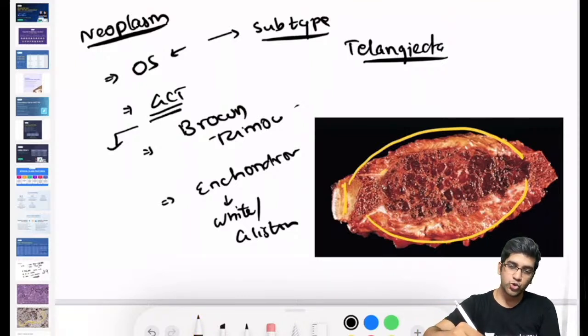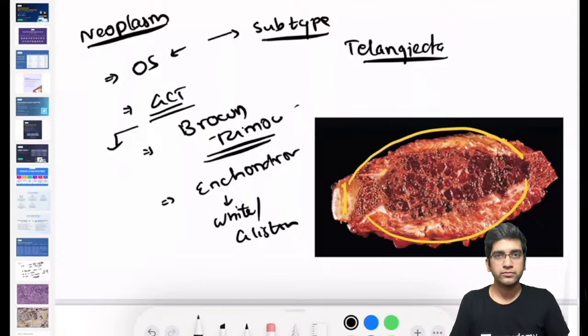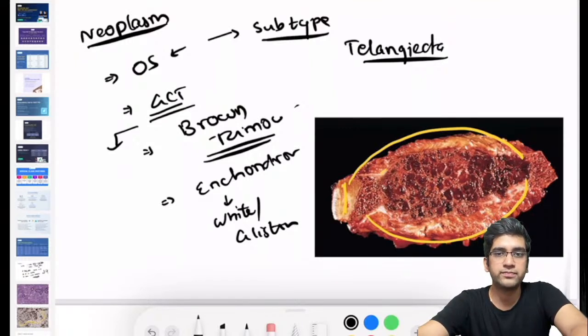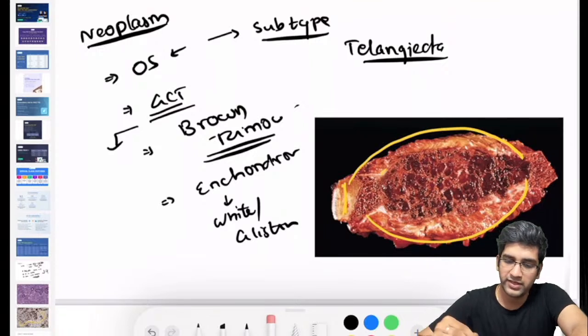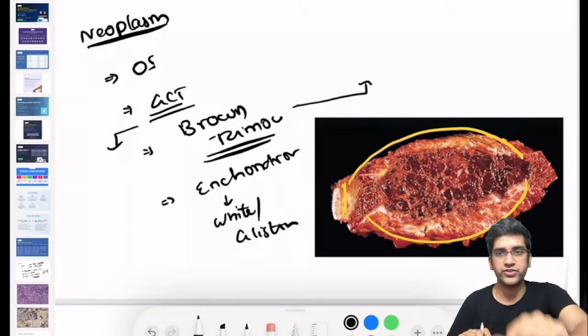So let's say that these two are my close differential diagnosis: a Brown's tumor and giant cell tumor. In which condition do you see Brown's tumor? You see Brown's tumor in one particular condition. Which condition is that? You see them in hyperparathyroidism, right? It's a classical tumor seen in hyperparathyroidism. If it is a Brown's tumor, what do you see in microscopy? If it's giant cell tumor, what do we see in microscopy? Based on that, let's see the microscopy soon and identify what it is.